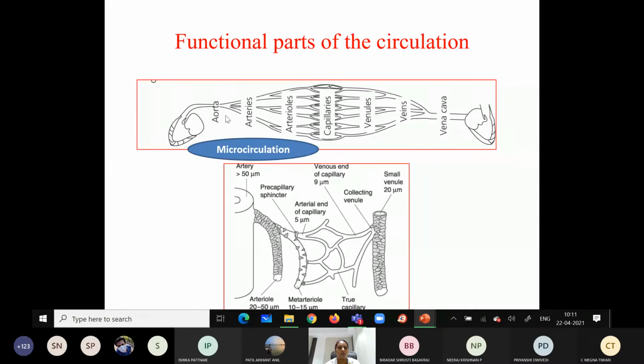Here the aorta is one of the bigger vessels. The diameter of the aorta is very large, and the wall of the aorta and the bigger arteries are made up of elastic tissue. The elastic tissue is rich in the wall of the aorta, so they have the capacity to stretch during systole and recoil during diastole.